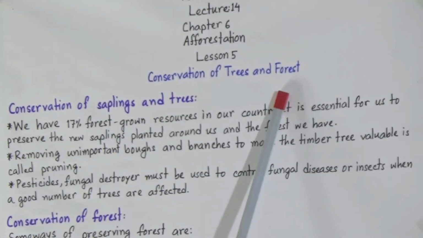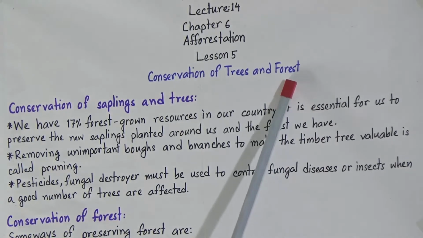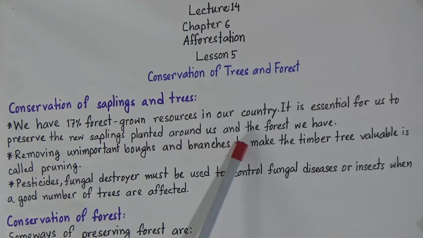And we all know that in our country there are only 17% forest grown resources, but we need 25% forest grown resources in our country. So what will we do? We will plant more and more trees and we will also nurture them. So let's say we have 70% forest grown resources in our country, and it is essential for us to preserve the new saplings planted around us and the forest we have. So it is very important.